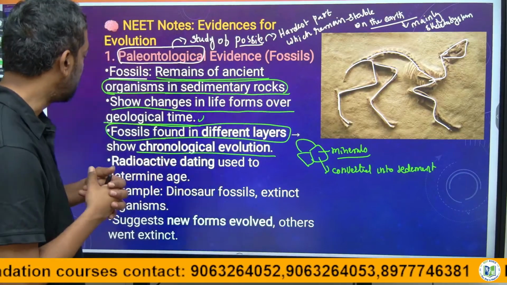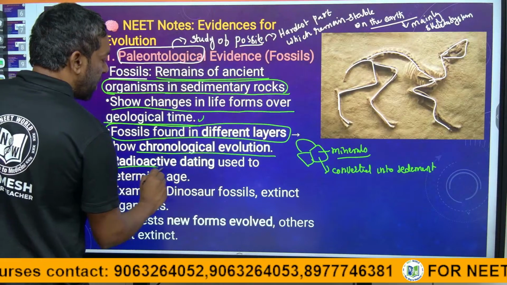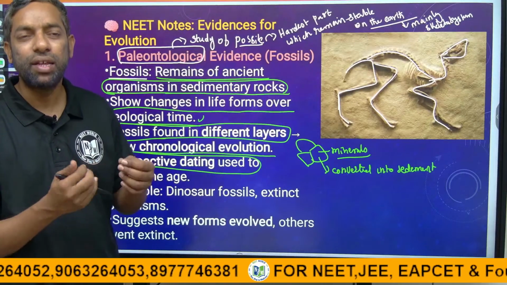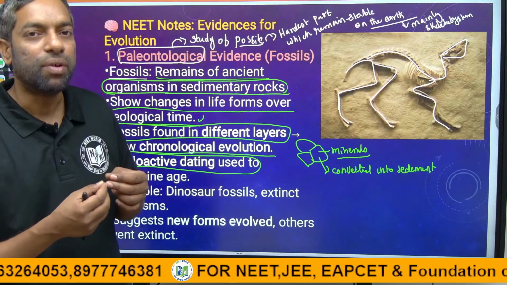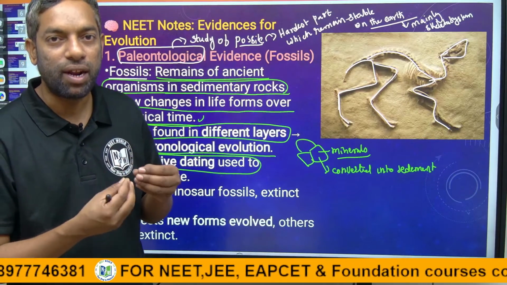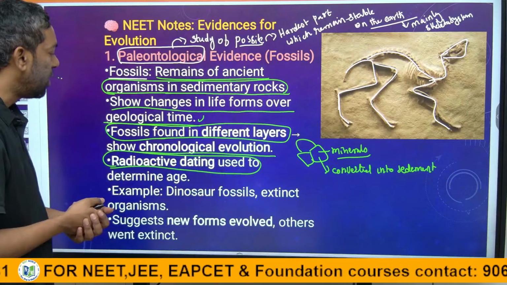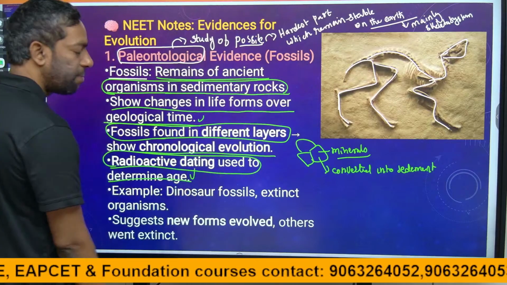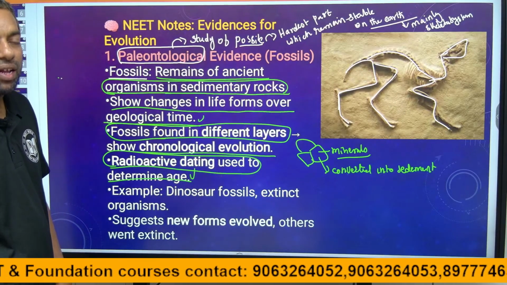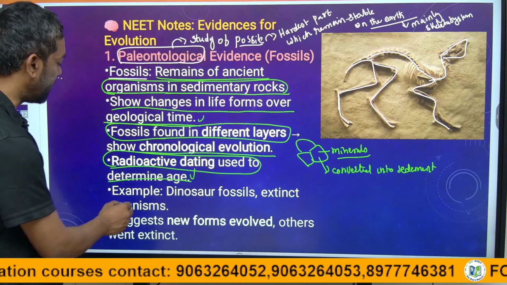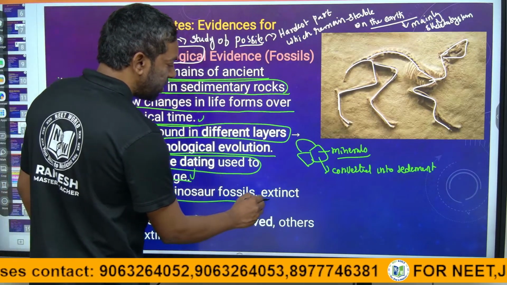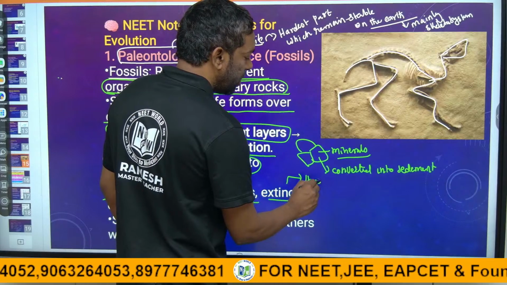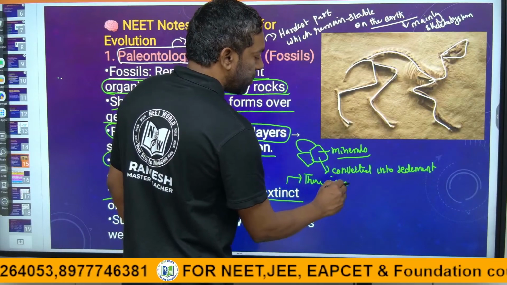Radioactive dating is also used. This is a chemical process, guys. There are certain chemicals that can show which time and how much time they spent in their life. Radioactive dating is used to determine the age, like carbon dating. That kind of dating tells us the age. Example: dinosaur fossils are extinct. Extinct means there is no such species now.